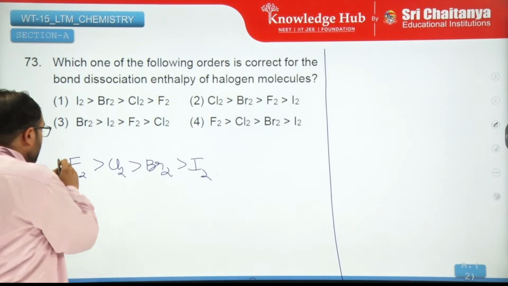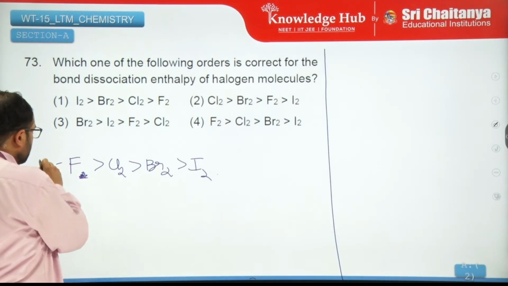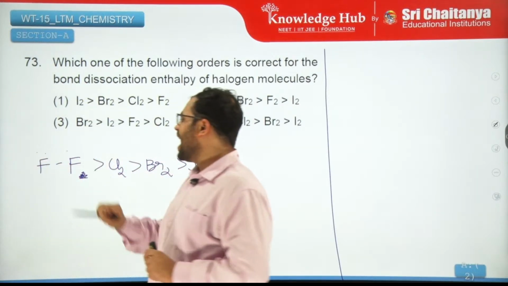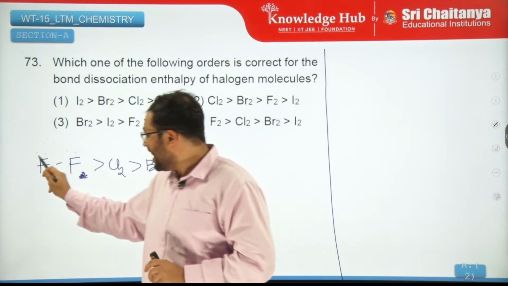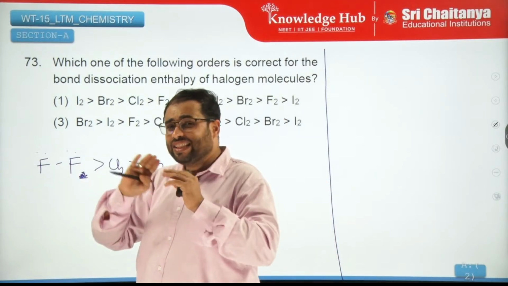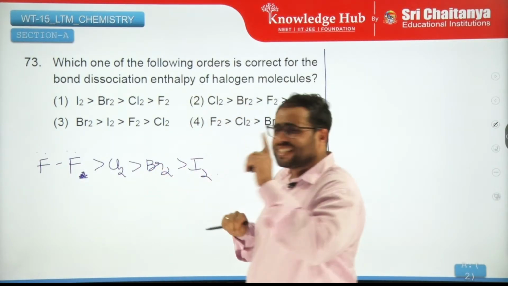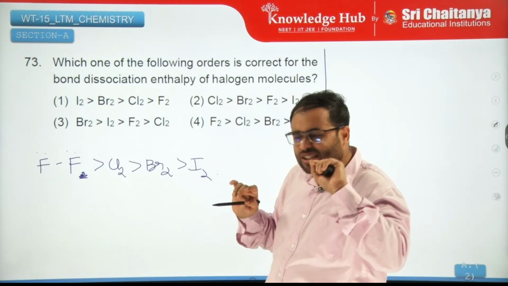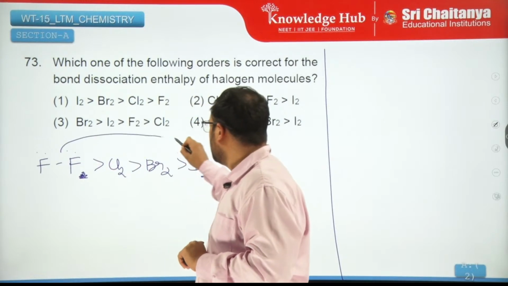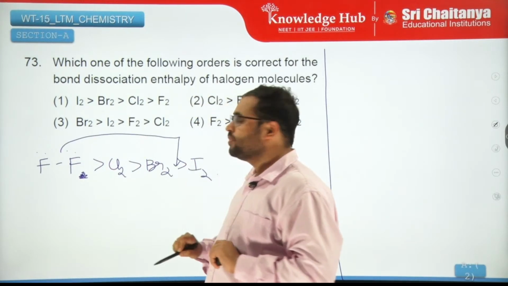Why? Because fluorine has electron-electron repulsions. Because of these electron-electron repulsions, this bond becomes weak. And exactly how much weak? Well, just a little bit. It moves from here to this position.